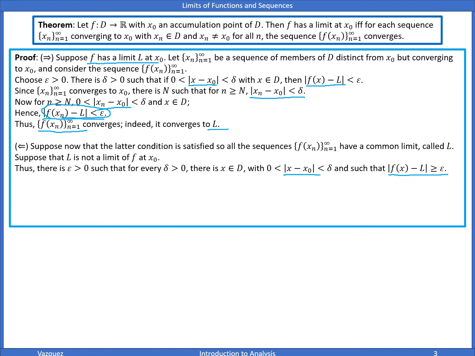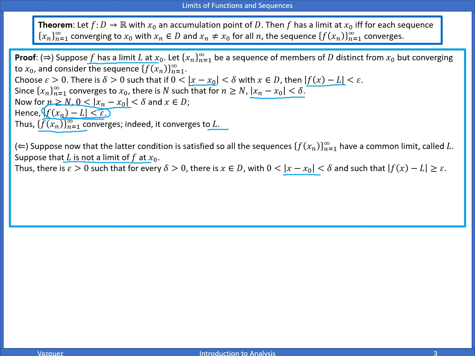Right, so we're basically saying that L is not a limit because f of x minus L is greater than or equal to epsilon. Right, so we're negating the definition of a limit to show that L is not a limit of f at x naught, right?